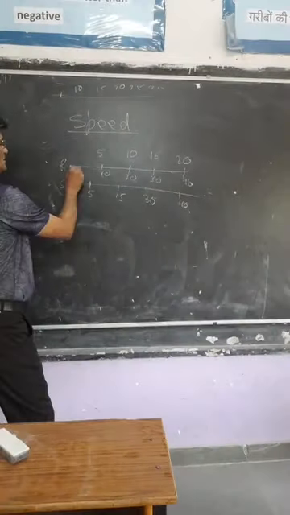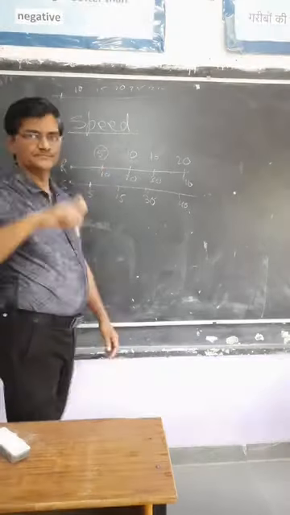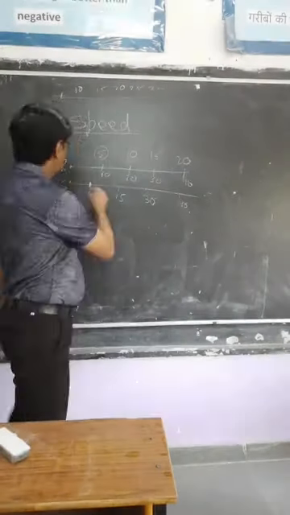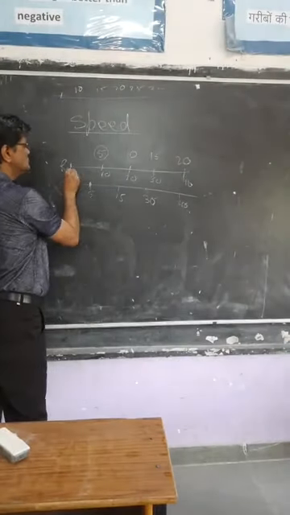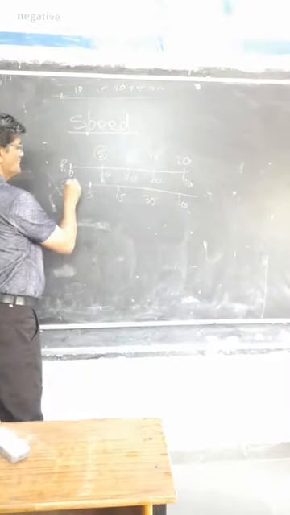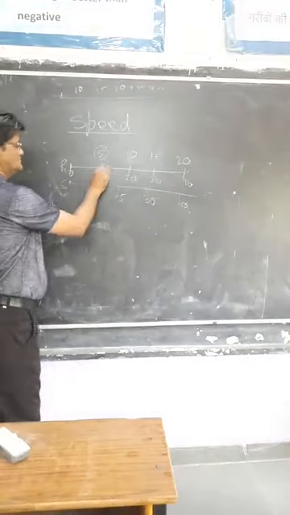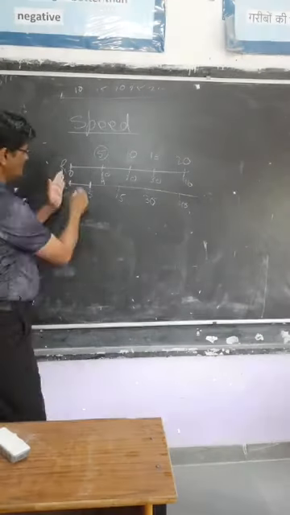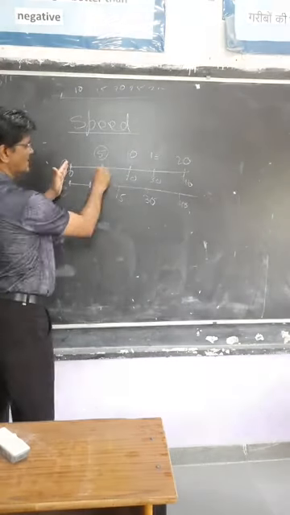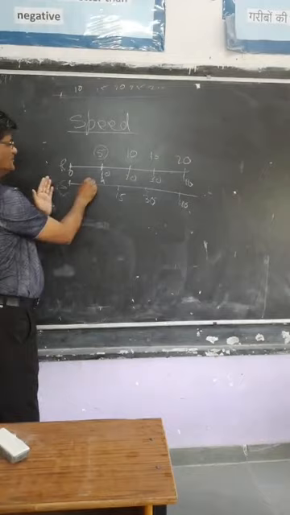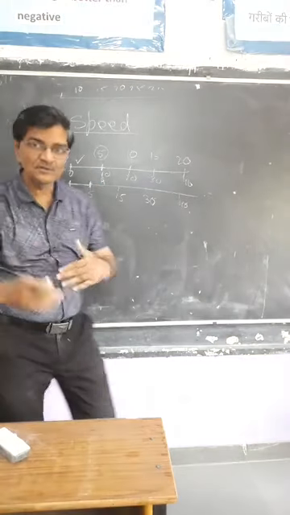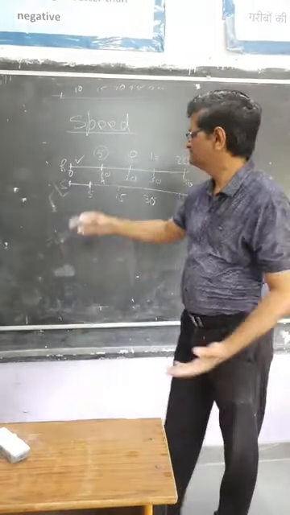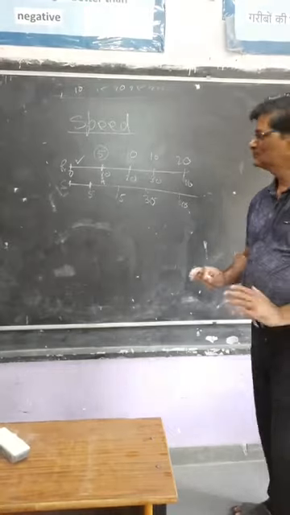So if you see, in the first 5 minutes Ram moves from this O to A, which is 10 meters, but Shyam moves 0 to 5 only. Naturally this distance covered is larger than this. It means Ram moves faster than Shyam.